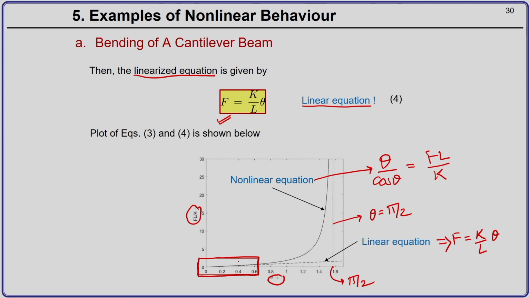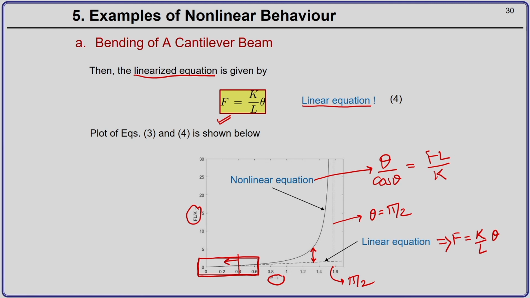For values of theta less than 0.4, there is hardly any difference between the nonlinear curve and the linear curve. But as theta becomes significant, you can clearly see there is a difference between the nonlinear curve and the linear curve.